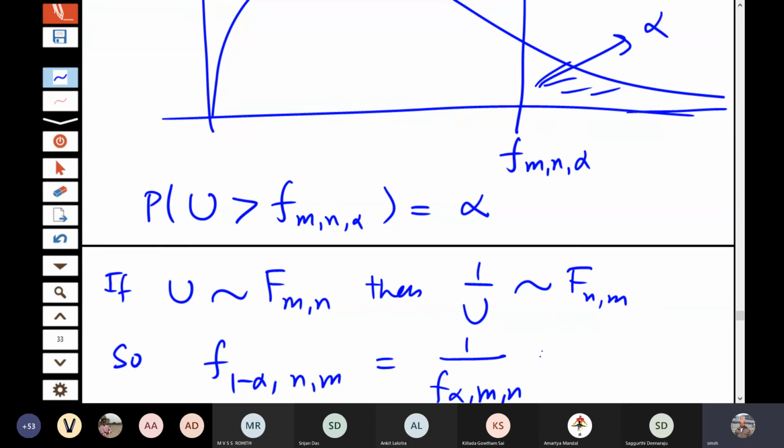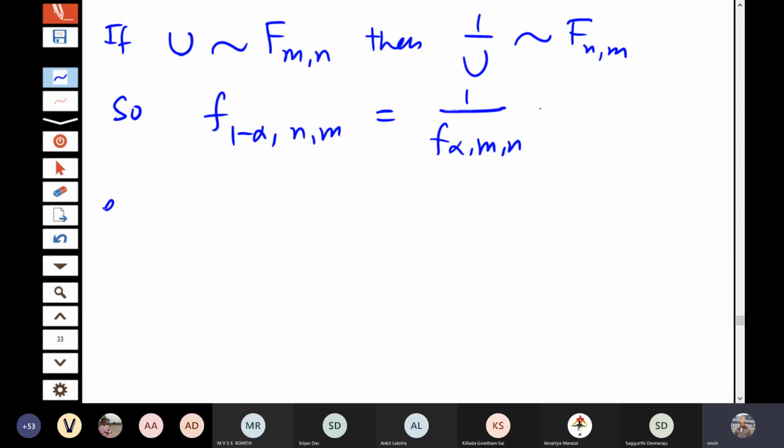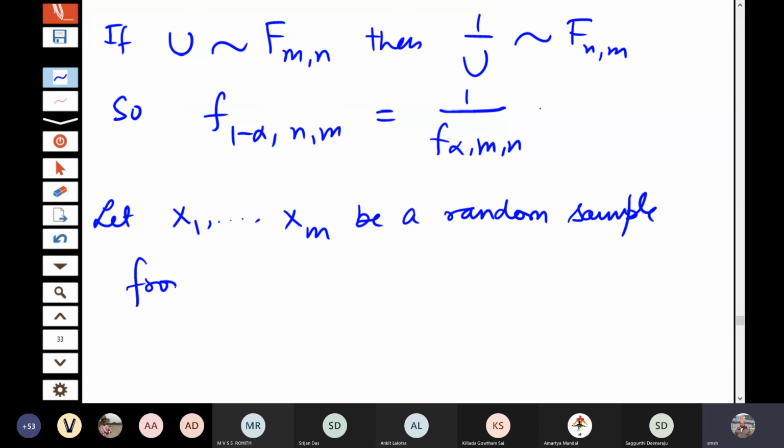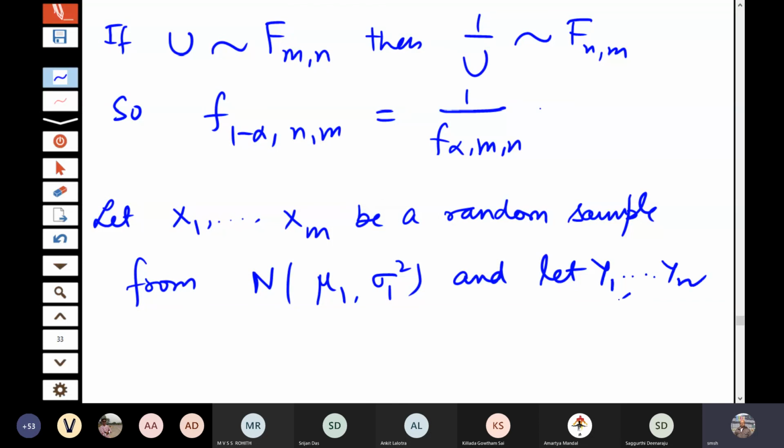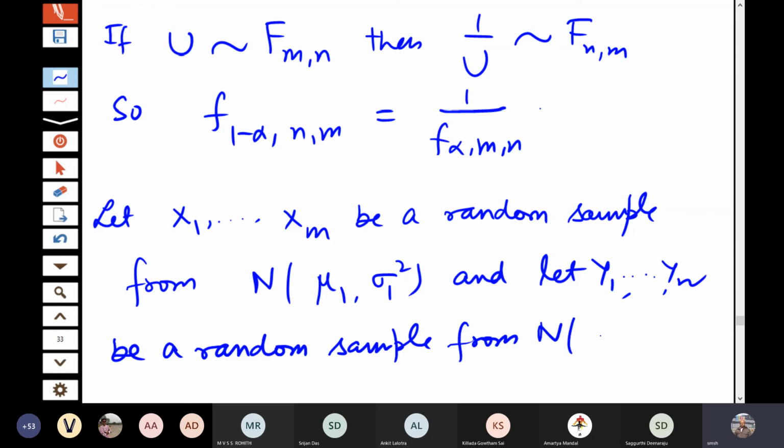Let x1, x2, ..., xm be a random sample from normal mu 1, sigma 1 square, and let y1, y2, ..., yn be a random sample from normal mu 2, sigma 2 square.